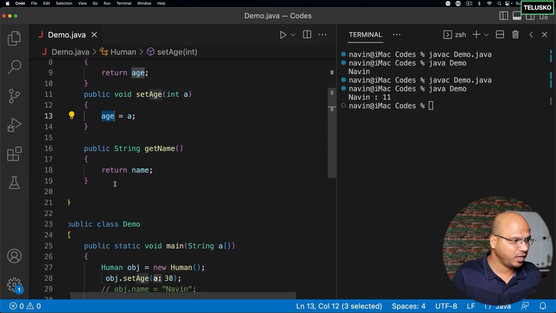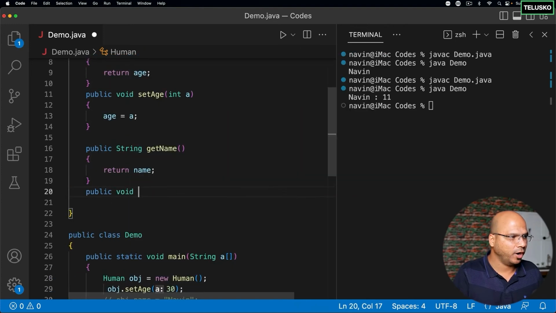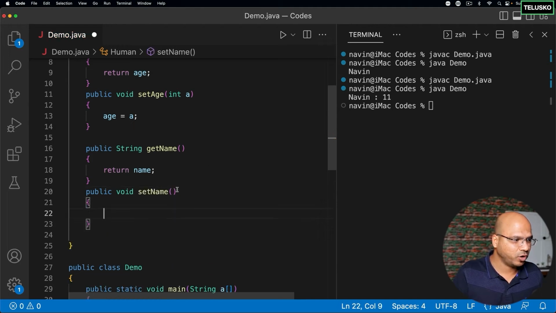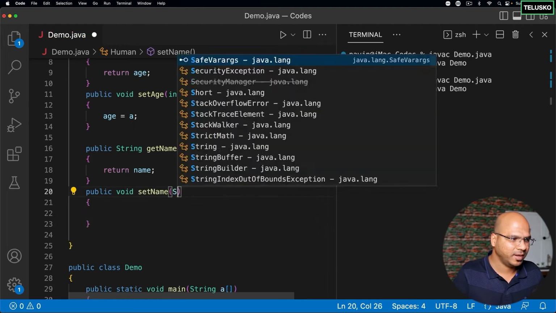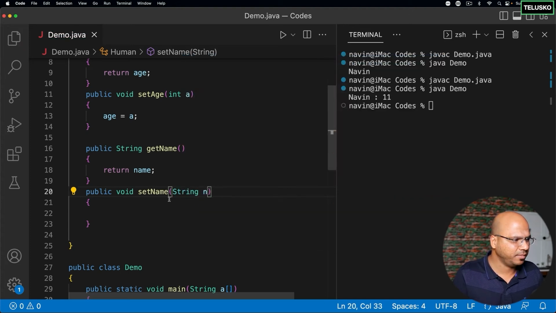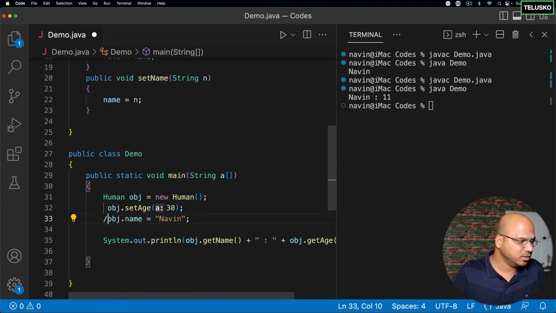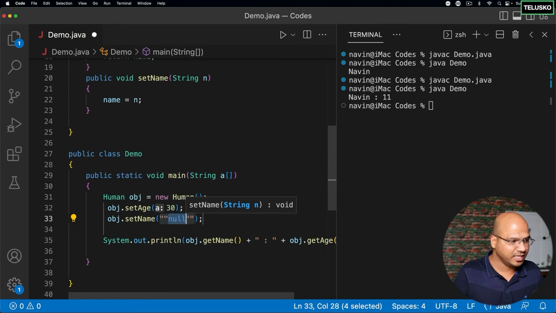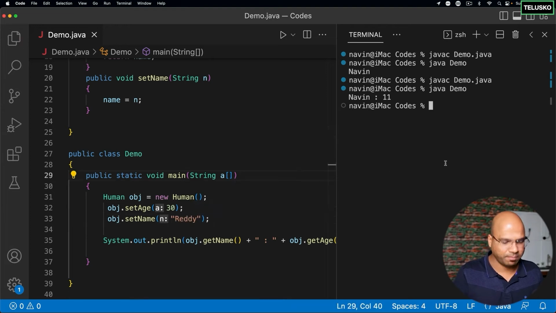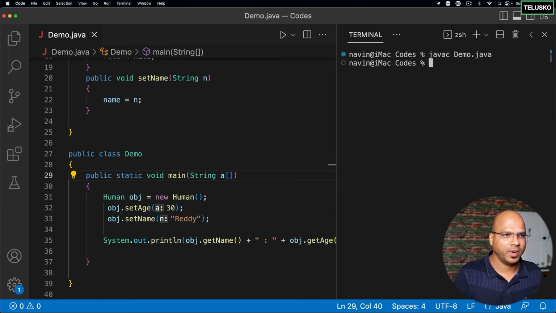Can we do the same thing for string? Let's try. I will say public void setName, and of course we have to also accept the name. But what's the format of name? It is String name, or I will say n this time, and here I can say name is equal to n. So whatever value you pass will be assigned to this n, and from n it will be assigned to name. Now the same thing needs to be changed here. So I will cut this part as well. I will say setName, and in the double quotes I will pass the name, and the name here is Navin. Or maybe I'll use a different name this time. I will say Reddy.